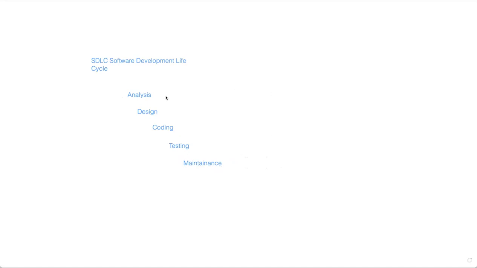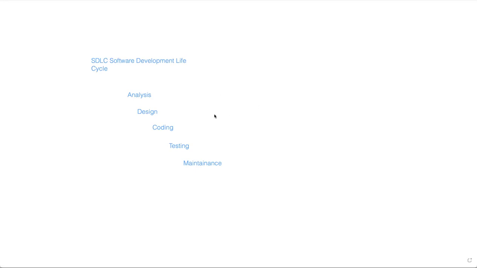In this process, the software will go through certain stages like analysis, design, coding, testing, and maintenance. In the first level, the analysis, we get the customer requirements to understand clearly, and then we will design the software, and then we will code the software.